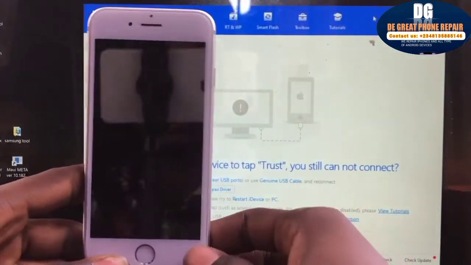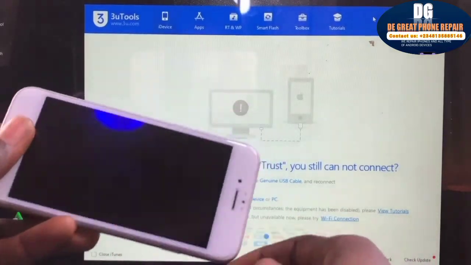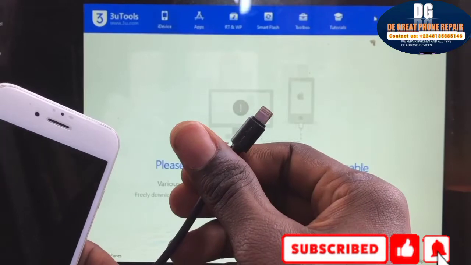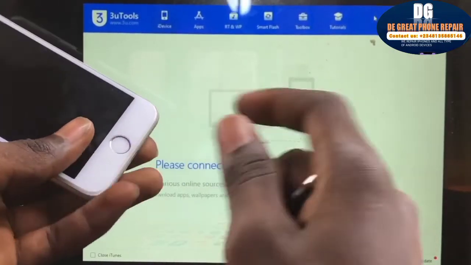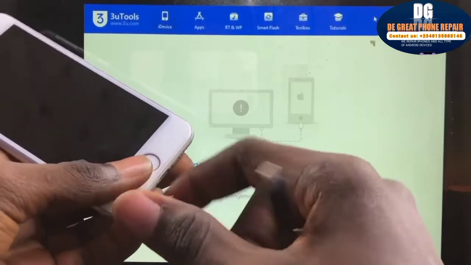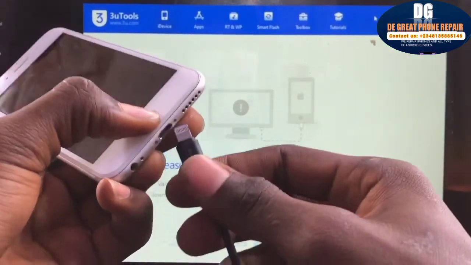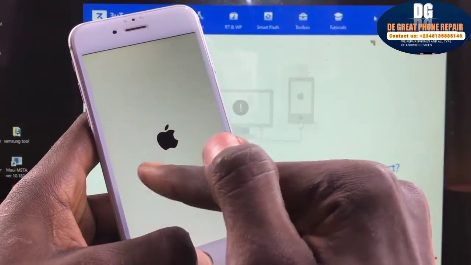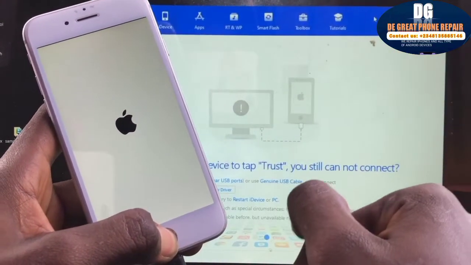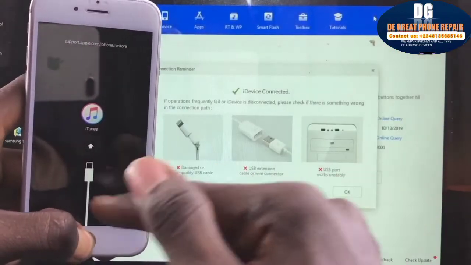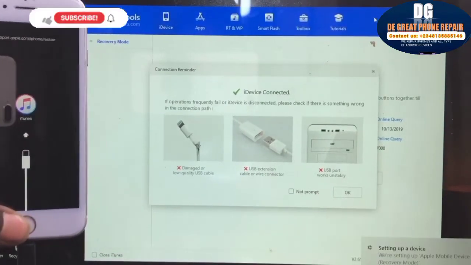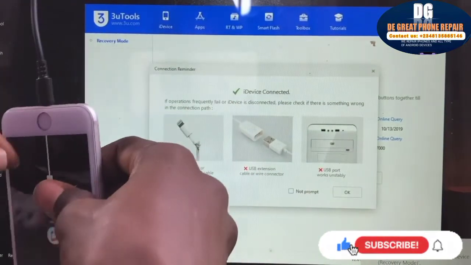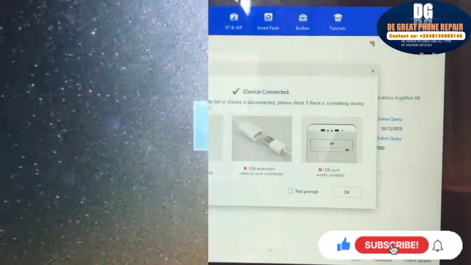The next step is to put the device into recovery mode so that the system will detect it. So how to put the phone into recovery mode? If it's an iPhone that has a home button, hold the home button, then connect your USB cord to the phone, then wait for it to enter the recovery mode. I'll also show you how to put an iPhone that doesn't have a home button into recovery mode. This is the way you will do it.